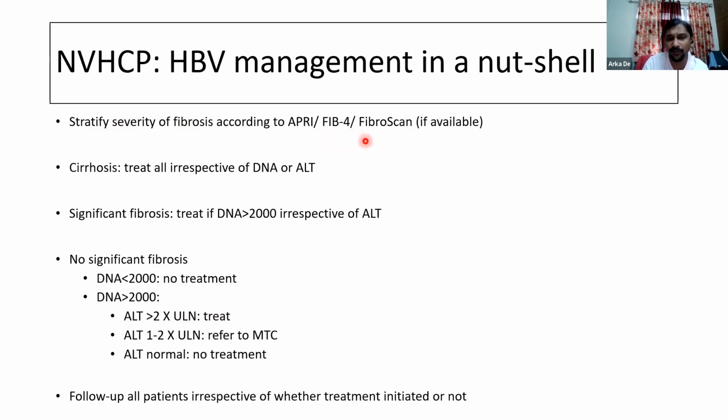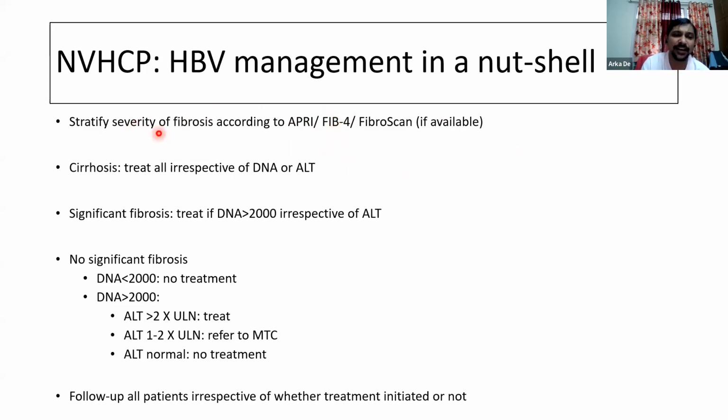So in a nutshell, if we summarize the NVHCP things, then we are stratifying the severity of fibrosis according to APRI, FIB-4 or FibroScan if available. APRI and FIB-4 are non-invasive scores using commonly available blood parameters that we use to stage the severity of fibrosis. The APRI, or AST platelet ratio index, includes the AST and the platelet count, and the FIB-4 includes the patient's age, AST and ALT.